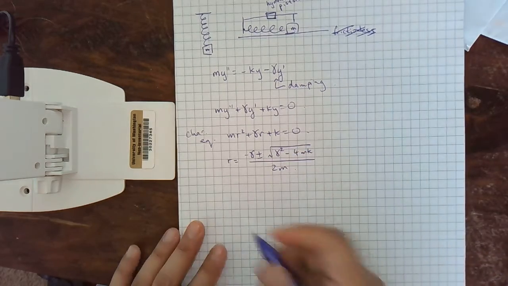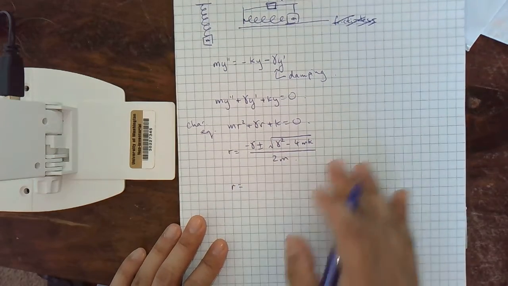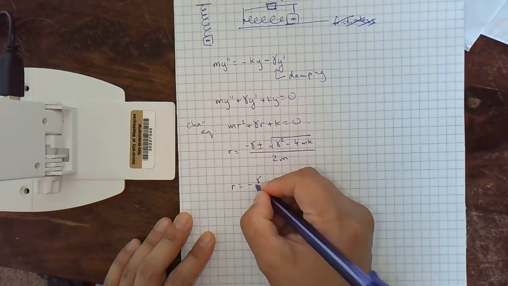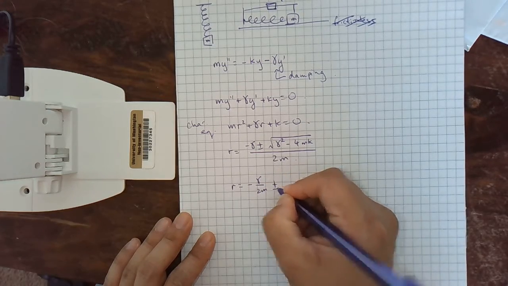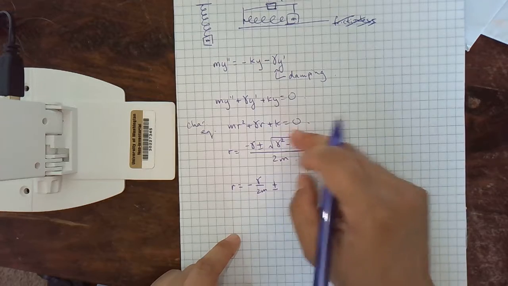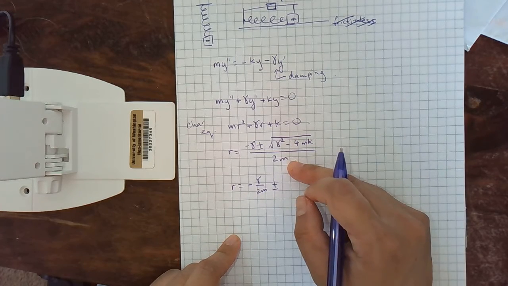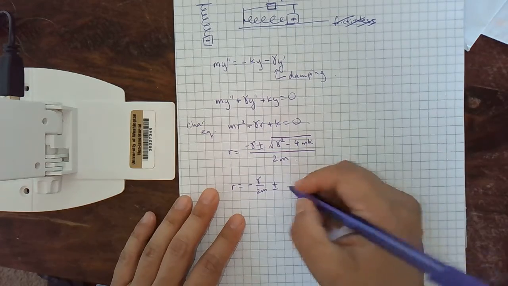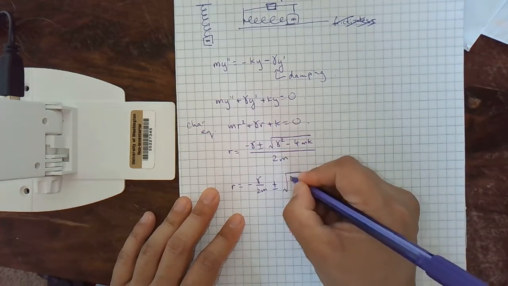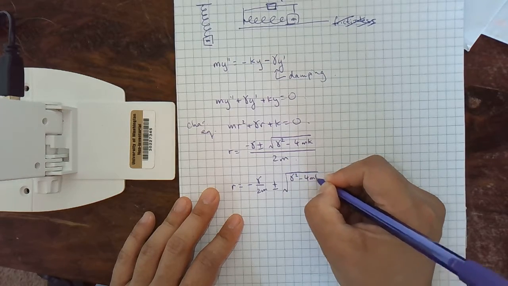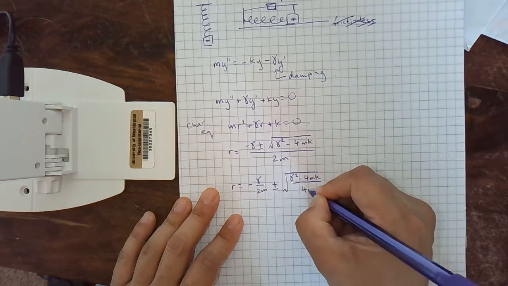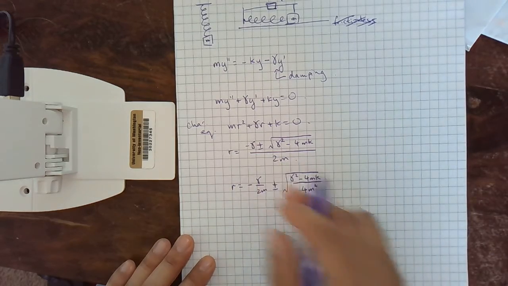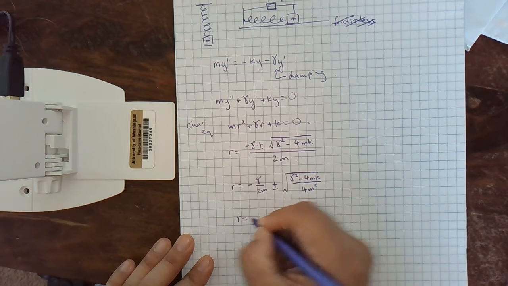It's arguable whether this is better or not, but we're going to change the format. So we're going to split up the fraction. So we get negative gamma over 2m plus or minus the root of this thing over 2m, not in the root. Or we could put it inside the root and make it 4m squared. Let's take a couple steps to do this so we see where it comes from. 4mk. It's going to go inside the root and be 4m squared. m is greater than 0, so the root of 4m squared is 2m. No need to worry about absolute value or anything.